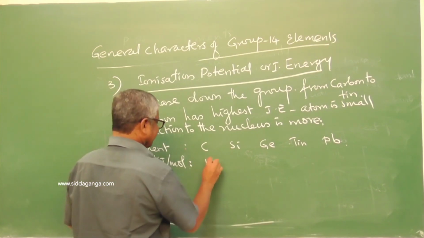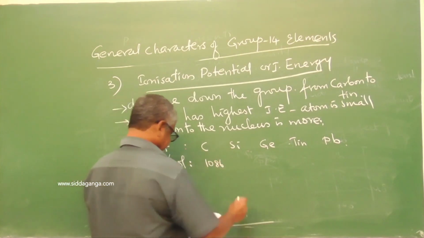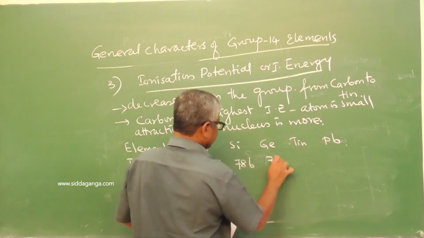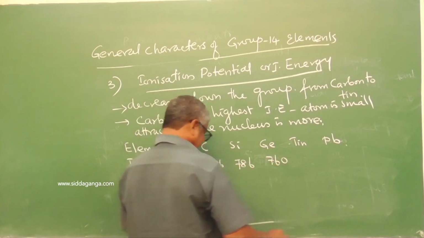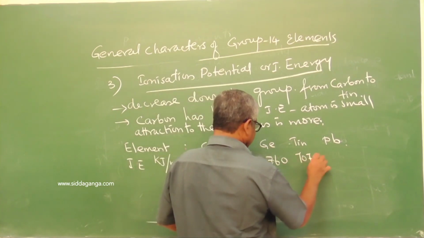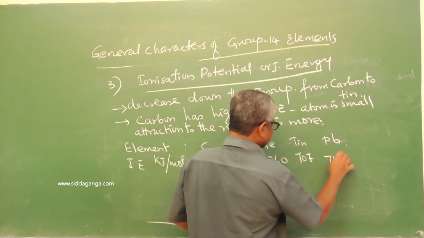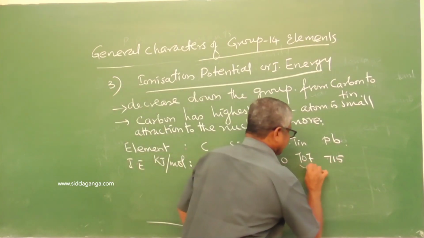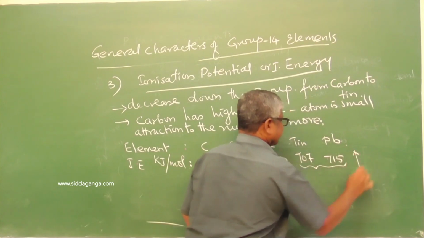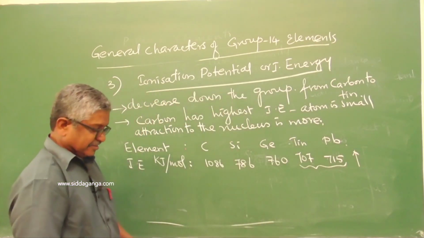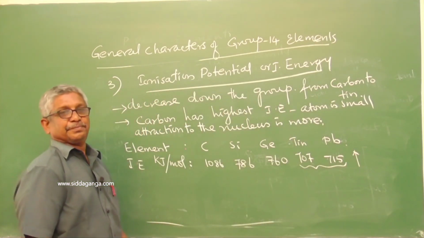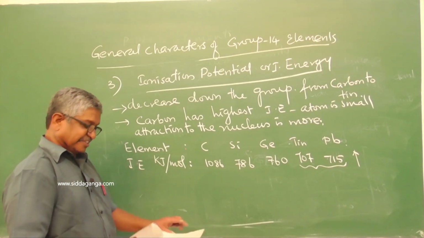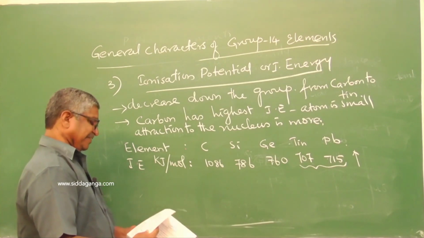Carbon is having 1086, silicon 786, then 760, 707 and 715. But here there is a small increase for lead. It is due to the shielding effect.